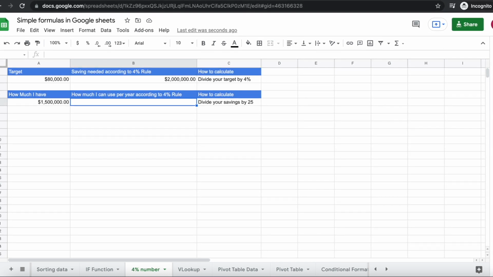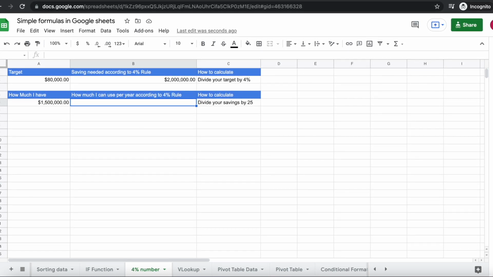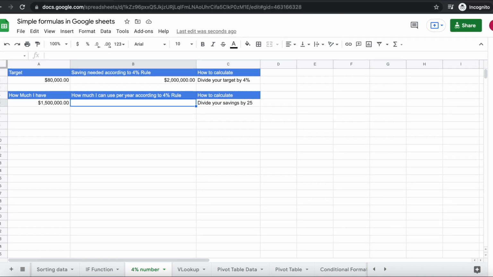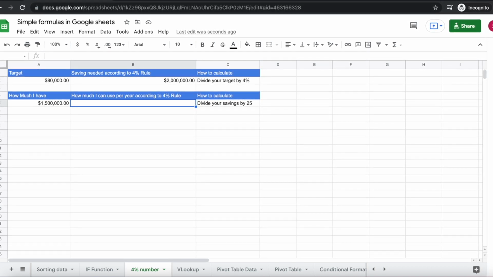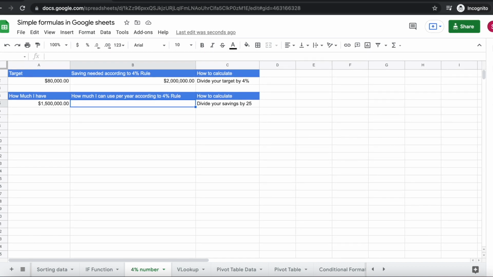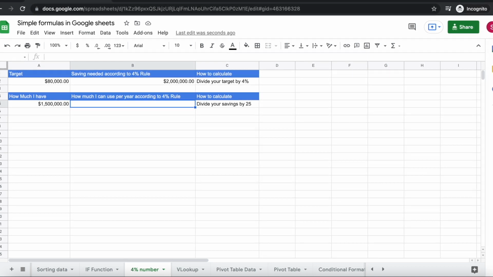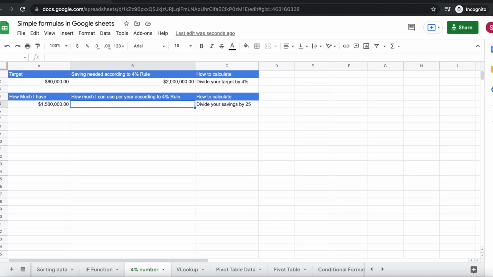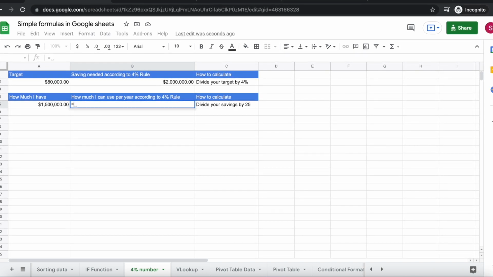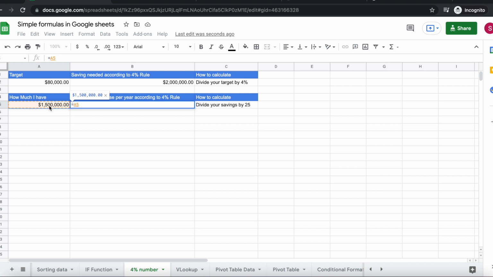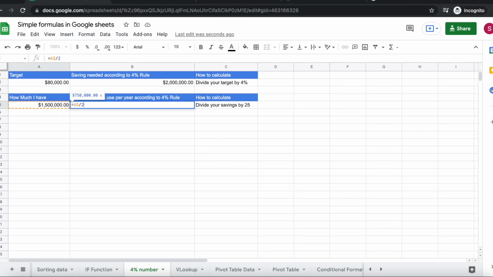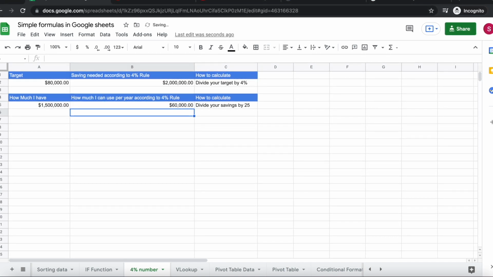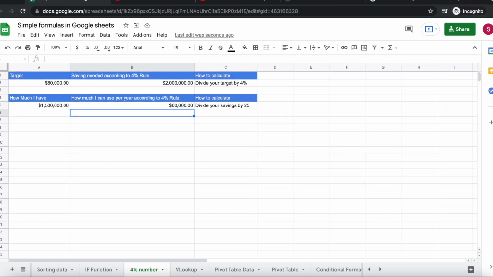Now we can do this the other way around as well. Say you are a very lucky person and you already have $1.5 million in investments, and you want to know how much you can withdraw every year according to the 4% rule. So what you can do here is just divide this number by 25. So you go equals 1.5 million divided by 25, and you would be able to withdraw $60,000 out of your $1.5 million without running out of money, according to the Trinity study.